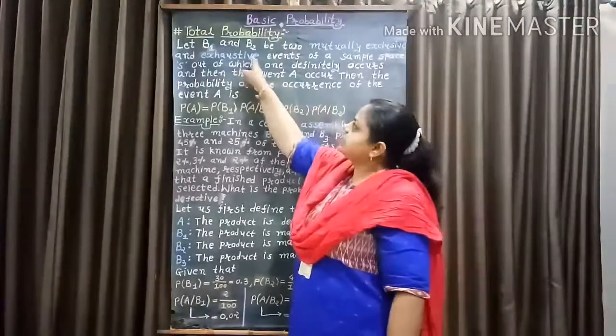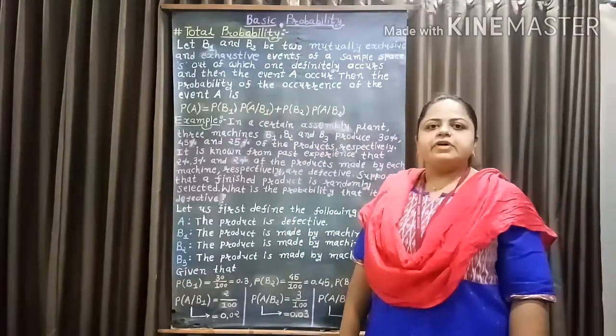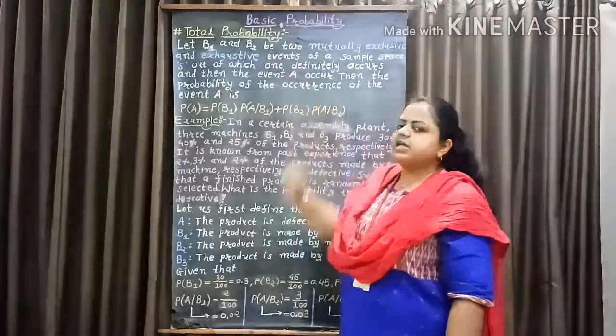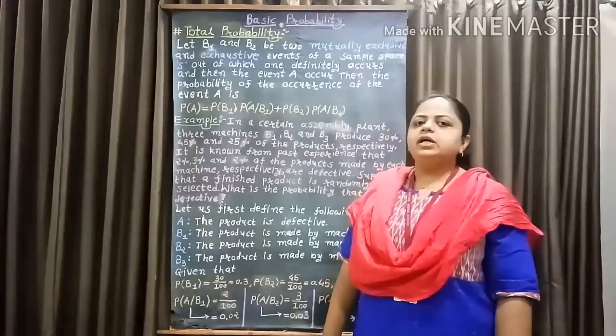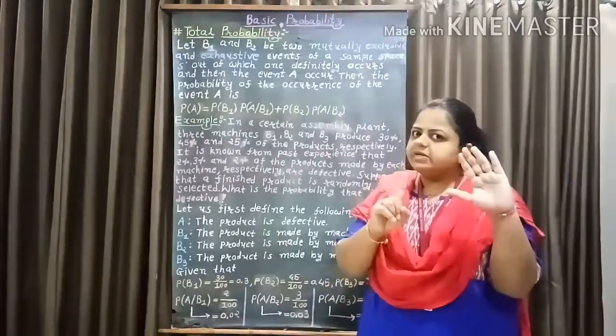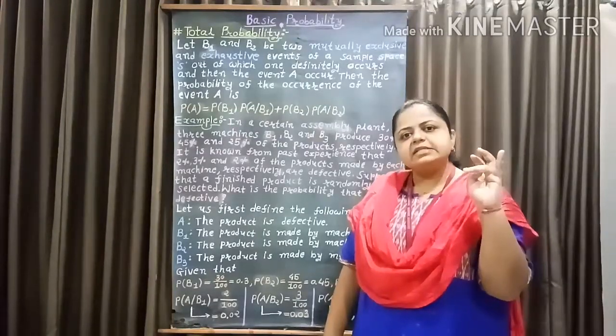Now, what are exhaustive events? All possible outcomes of an experiment are termed exhaustive events. For example, when throwing a die, we have a total of 6 possibilities: 1, 2, 3, 4, 5 and 6.